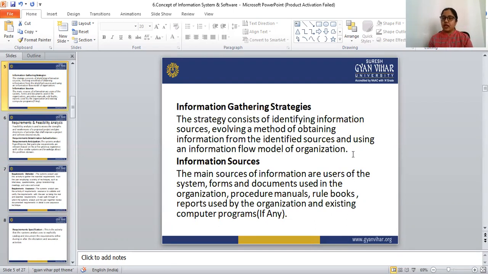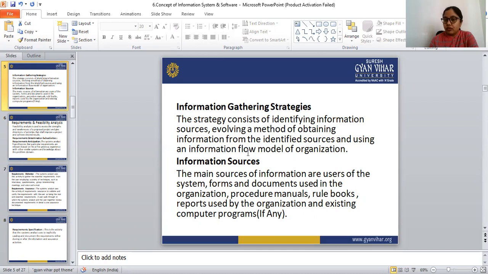So this strategy consists of identifying information sources, evolving a method of obtaining information from the identified sources and using an information flow model of the organization. This is the way to collect the information from the source.